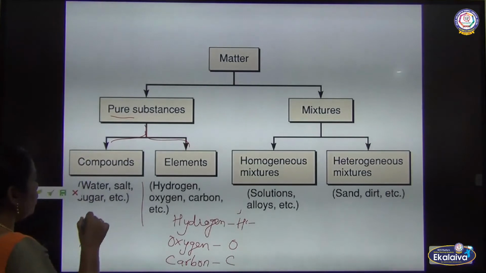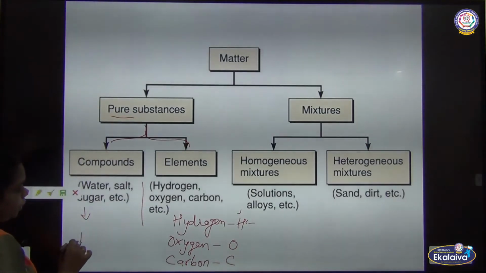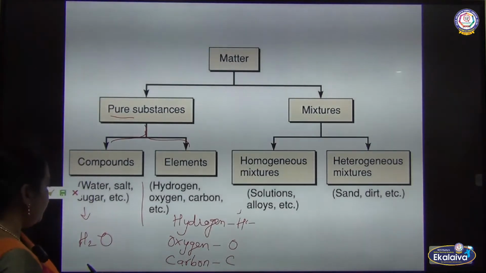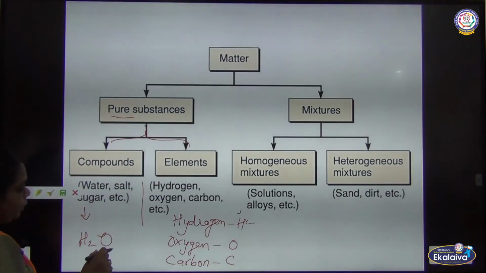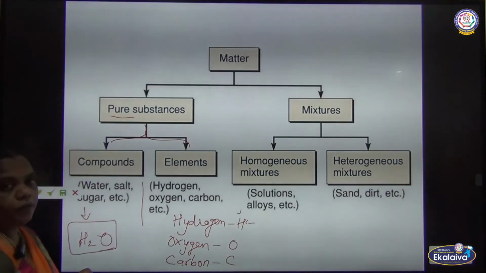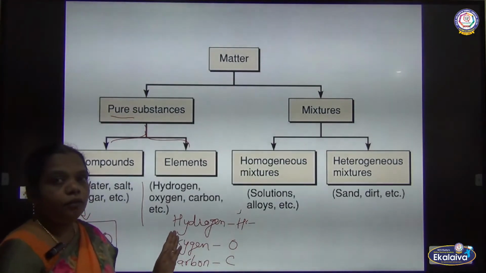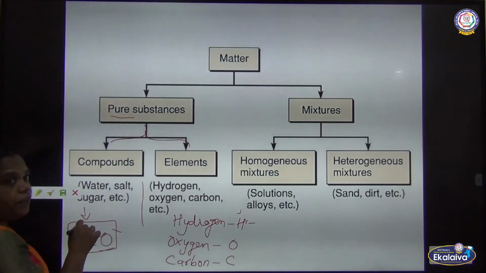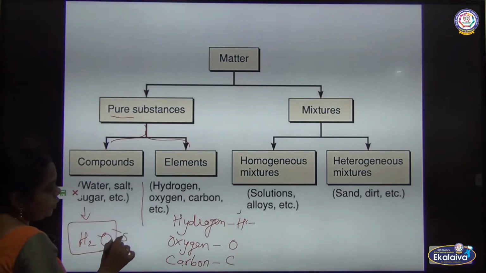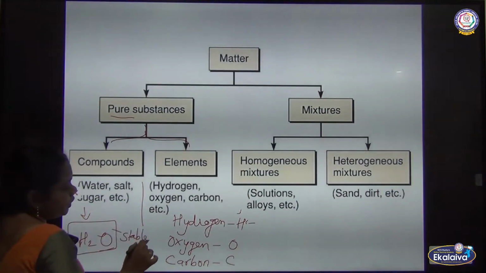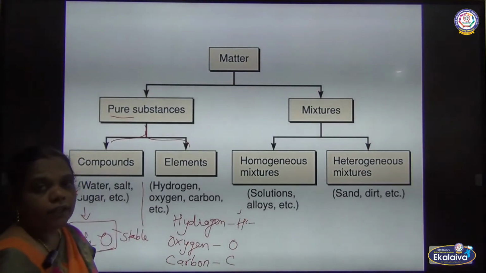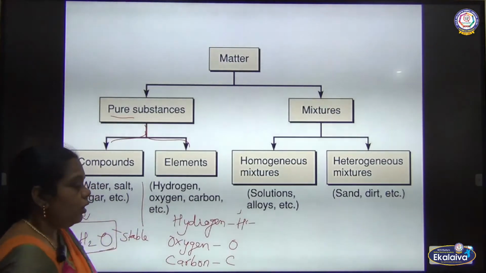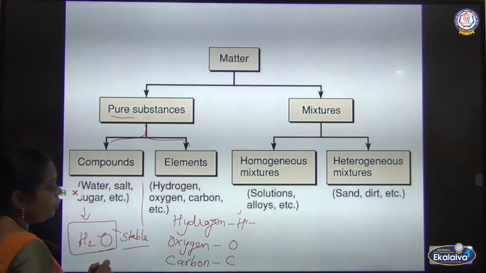And then the compound also. Now what we learned already, the water molecule. A water molecule is formed by two hydrogen atoms and one oxygen atom. If it is chemically combined to form a water molecule, we cannot mix it with other elements, understand? So this is called what? Stable. They can exist without changing. They can exist as H2O. After forming H2O, we cannot change it, so it forms a stable compound.